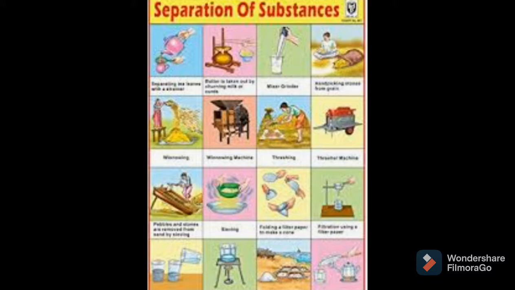Yesterday we discussed sedimentation and decantation, and we also did experiments related to sedimentation, decantation, and filtration. Today we are going to study the uses of filtration in everyday life. So, what is filtration? Filtration is the separation of unwanted material by using a filter. In everyday life we use this filtration method for many purposes.